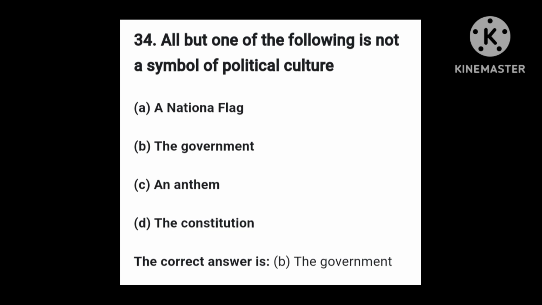Let us go to the options. Option A, we have a national flag. Option B, the government. Option C, an anthem. Option D, the constitution. If you go through the options, you will find out that option A, the national flag, is a symbol of political culture. Option C is a symbol of political culture. Option D is a symbol of political culture, but option B is not. So option B, the government, is the answer.